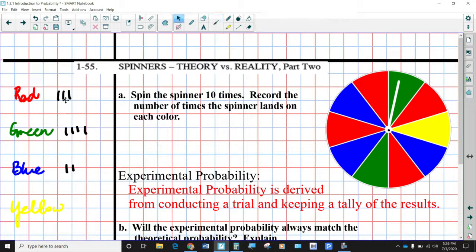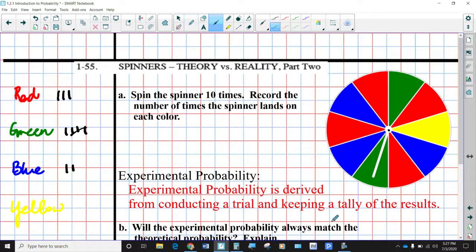And there's another green, so that's 4. And then the last one, right? This is 6, 7, 8, 9. One last one. See if the yellow ever comes up. And it didn't. Holy moly. All right. So if we only did this experiment 10 times, and these were our results, you would think 5 out of 10 times green showed up, so half of the spinner must be covered in green little wedges, but that's not the case.